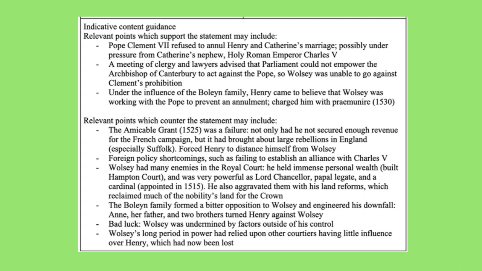If, for example, you chose to counter the statement, you could have argued that Wolsey's policies were more significant causes of his downfall. And if you're using the point evidence explain structure, that would be your point. Your evidence could be that the amicable grant in 1525 was a failure, and that's coming from the stimulus point in the question. To explain that, you say that it brought about large rebellions in England, and that forced Henry to distance himself from Wolsey.